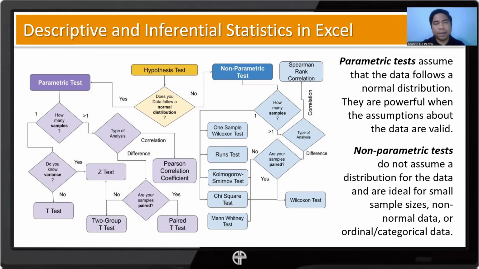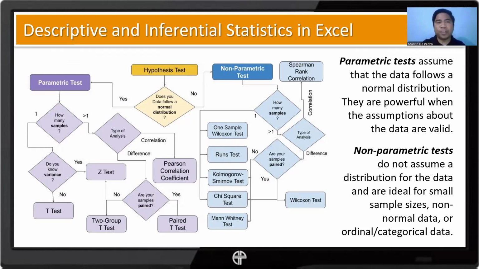But if not, we have the option to choose either the z-test or the two-group or individual t-test. The main difference here, by the way, since we are assuming that the data set is normal, is that we are free to choose either of the two. But I think the rule of thumb is 30.